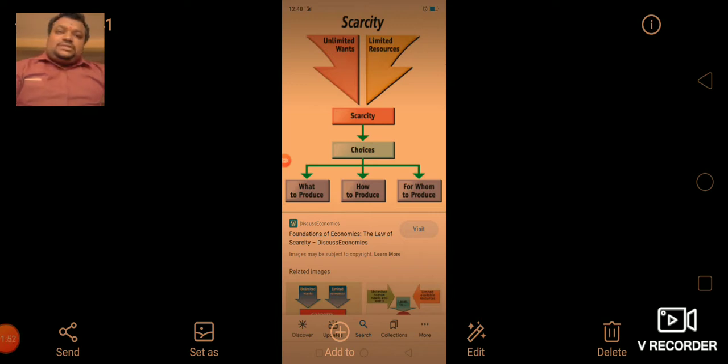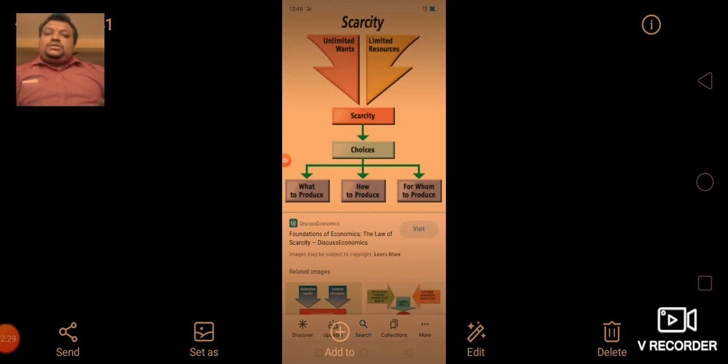When the scarcity problem arises, there will be a problem of choices. Understood? The problem of choices is an important problem of the country. These are the very important problems of the economy. The first one is what to produce. What crop or what thing we have to produce, that's the main question that arises when there is scarcity.